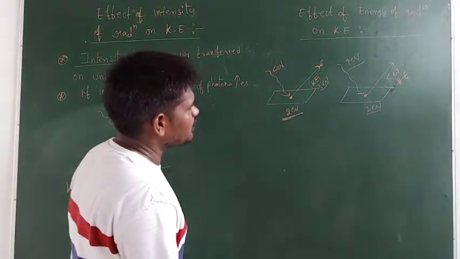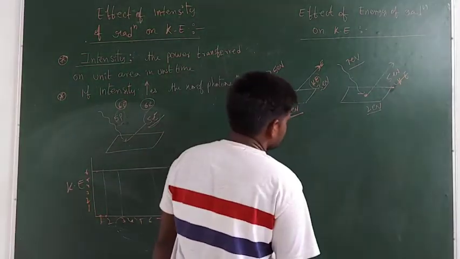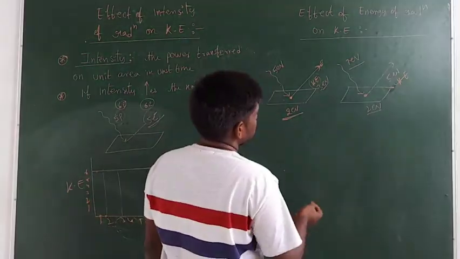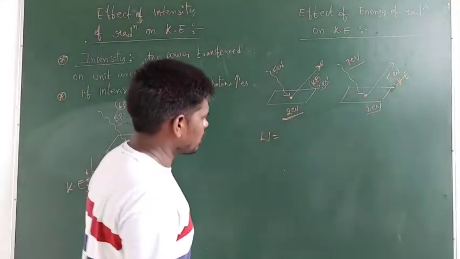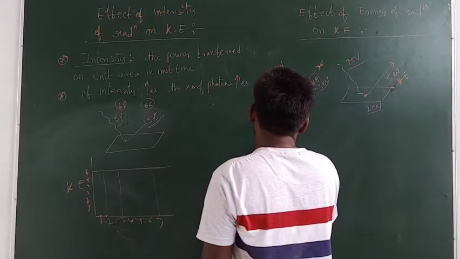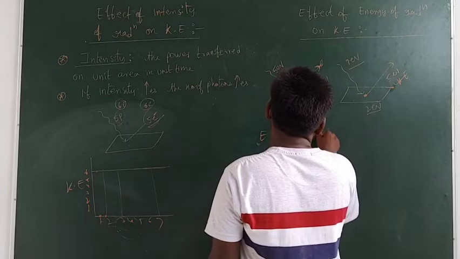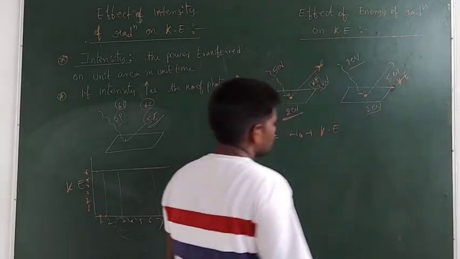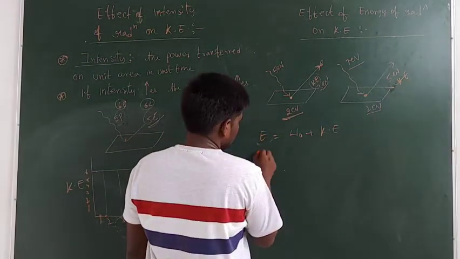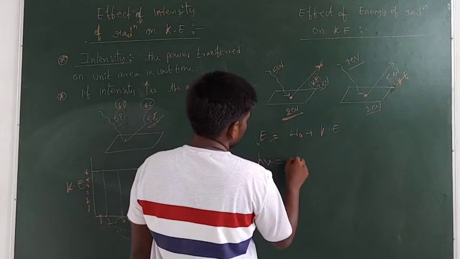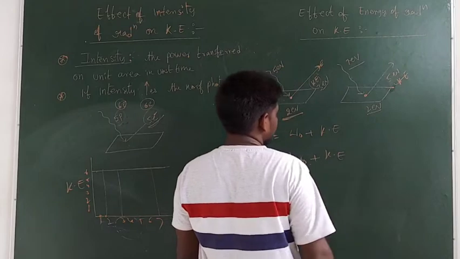Now let us see the graphs between the kinetic energy and the energy of the radiation. So now let me take the basic equation of the photoelectric effect. E is equal to W naught plus Ke. So now guys, here E means h nu, and W naught means h nu naught, plus kinetic energy.